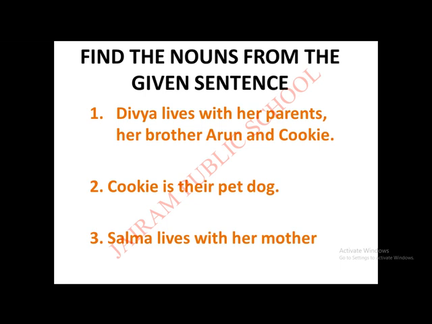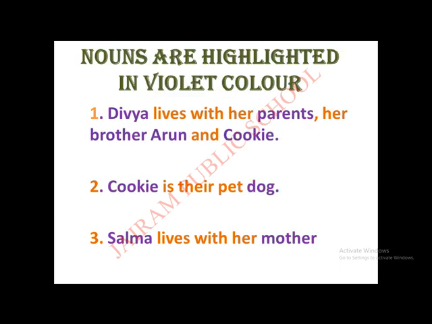Okay, children. So, I'll give you the answer. Yes, the nouns are highlighted in violet color. Divya is a noun. Parents is a noun. Brother is a noun. Arun is a noun. Cookie is a noun. Whatever we are calling with a name, that is called a noun. So, noun is a naming word, right? Whatever or whomever we are calling with a name, that is called a noun.